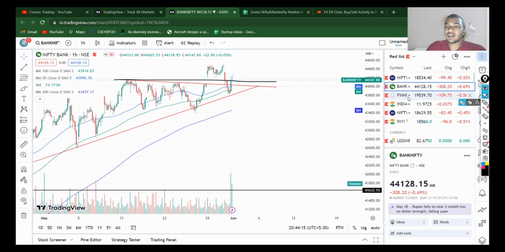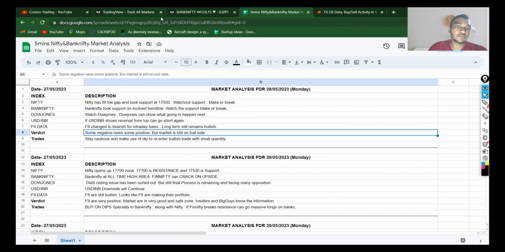Fin Nifty, again the market has taken a fall on the downside, and if tomorrow it goes above 19,600, this could be a positive scenario for Fin Nifty.